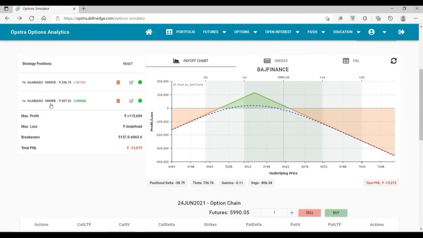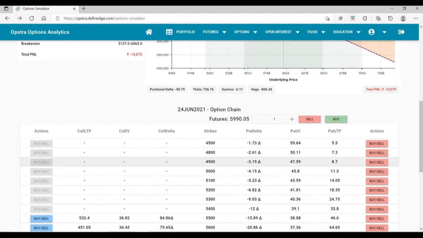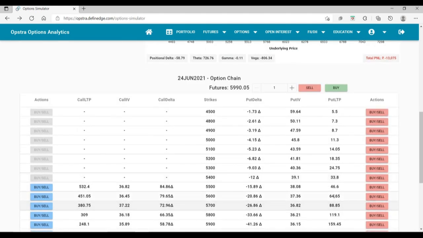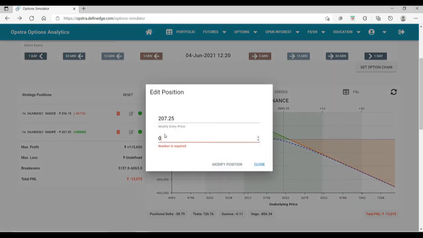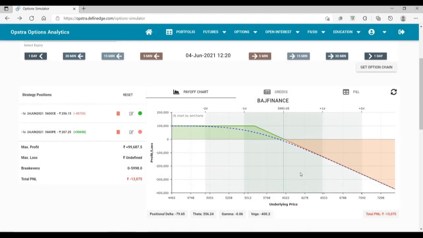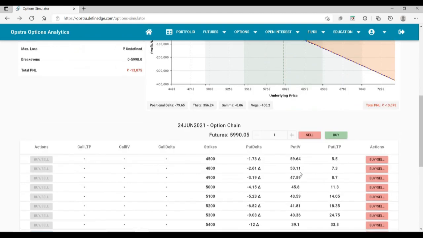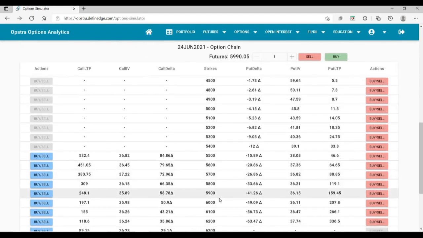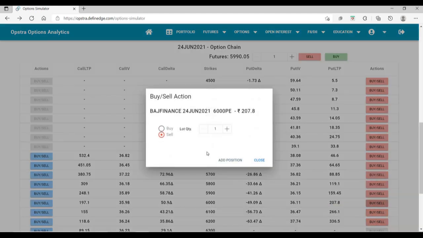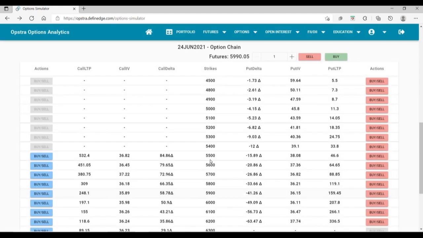roll the put up. So we'll buy this 5600 put back, which is trading for 64.65. So we'll buy this back for 64.65, and then we are going to sell a put option which is at the current market price. So we are going to sell an ATM put option which is 6,000. So we're going to sell the 6,000 put option for 207.